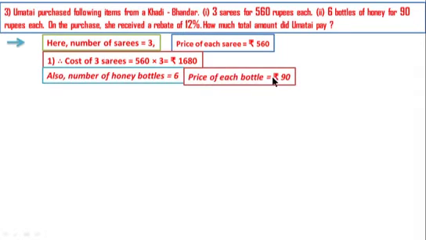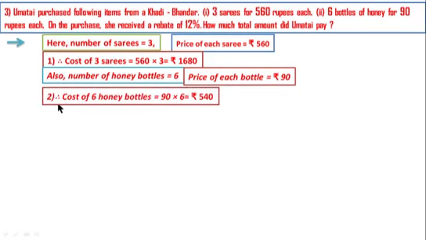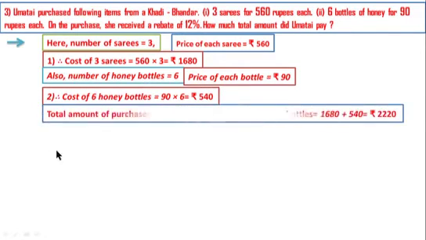Price of each bottle is equal to rupees 90. Therefore, cost of 6 honey bottles is equal to 90 multiplied by 6, which is equal to rupees 540. Total amount of purchase is equal to cost of 3 sarees plus cost of 6 honey bottles, which is equal to 1680 plus 540, which is equal to rupees 2220.